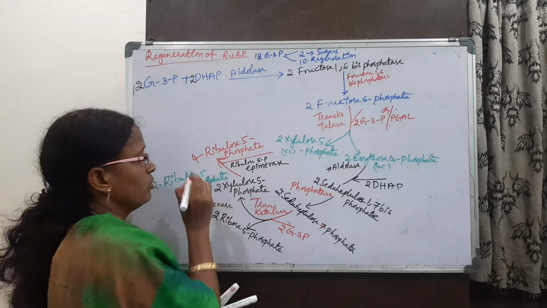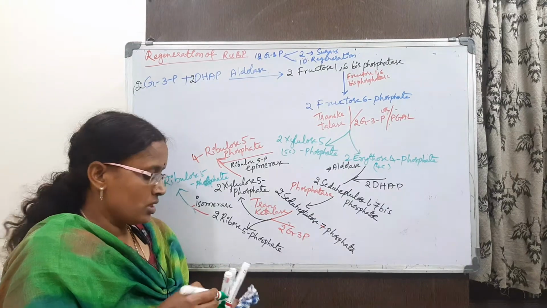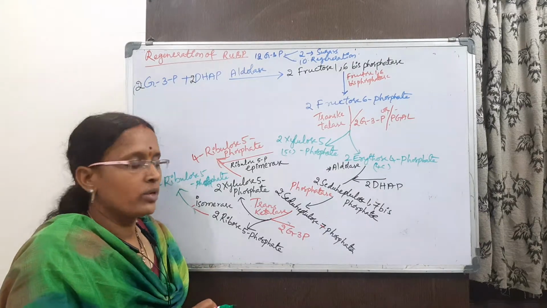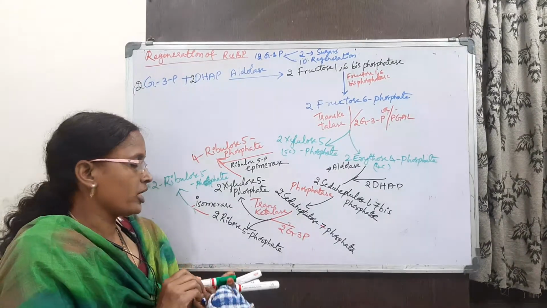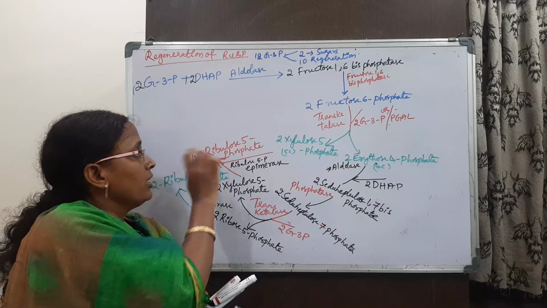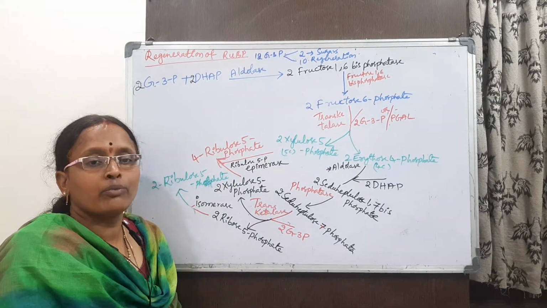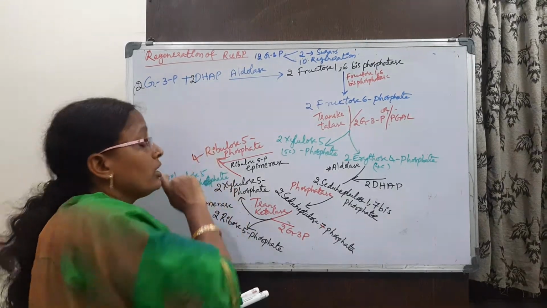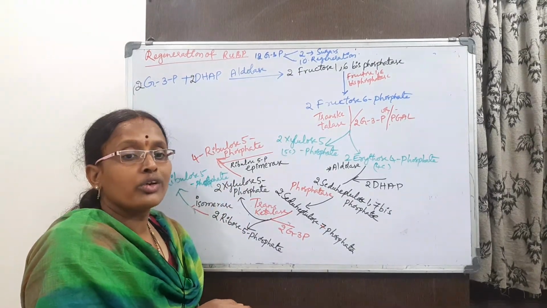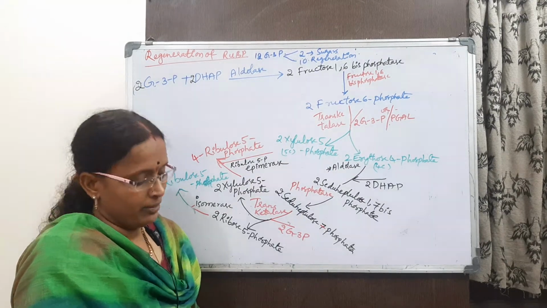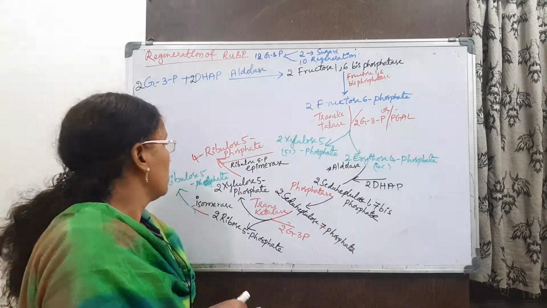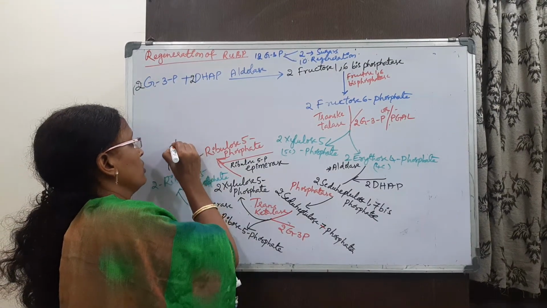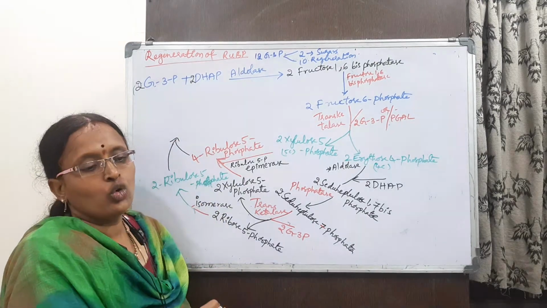2 molecules of ribulose 5-phosphate form 2 molecules of ribose phosphate in the presence of isomerase. Again, here also 4 molecules of ribose 5-phosphate are formed. Our aim is to regenerate the RuBP. So both these, 2 plus 4 plus 2, they form the RuBP.